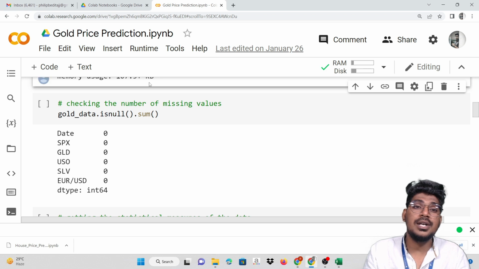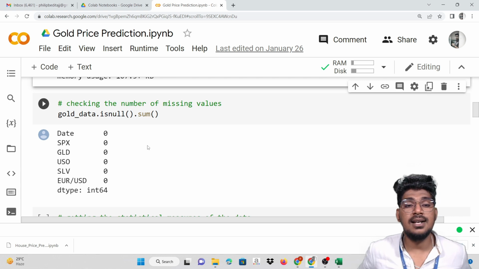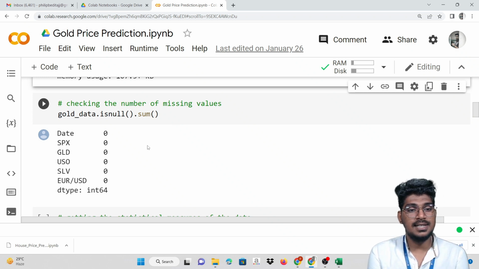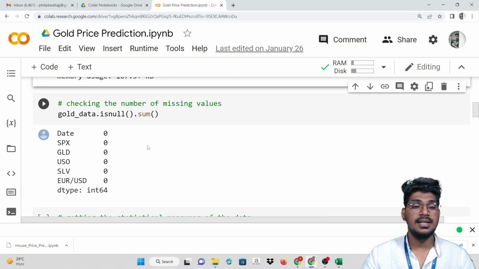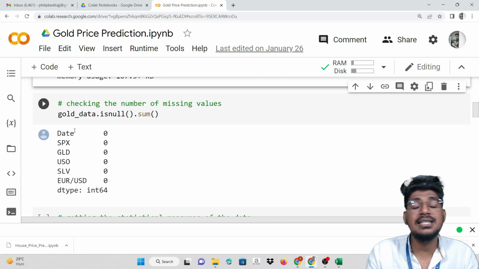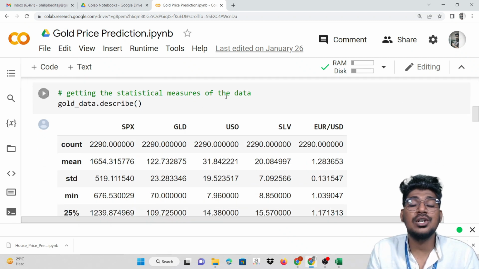And also we are going to check whether there are any null values. To check for null values, we need the isnull().sum() function, which displays the count of the null values. So date is equal to 0, SPX is equal to 0, and also GLD is equal to 0. So all of them are 0. No need to clean this particular data. Okay. After that, getting the statistical measures of the data.